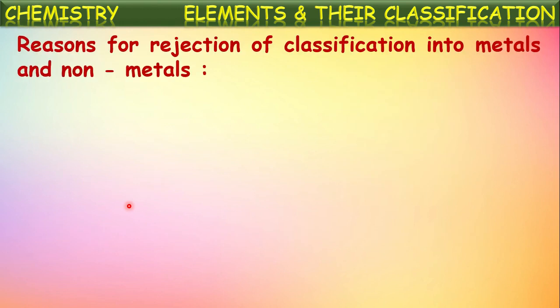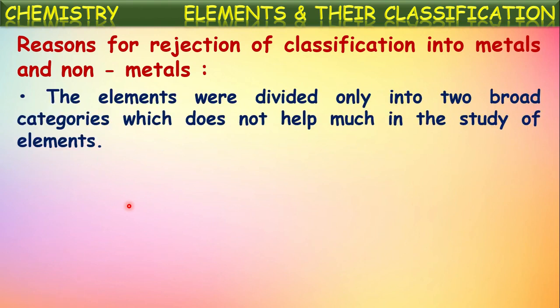Now let us see the reasons for the rejection of this classification of elements into metals and non-metals. The main reason is that the elements were divided into only two broad categories, which does not help much in the study of elements, isn't it? All the metals are categorized into one group. In that group, there are some highly reactive metals, some less reactive metals, and some least reactive metals. But those are all categorized as metals. So this does not help much in understanding the properties of those elements individually. So this is one of the drawbacks.